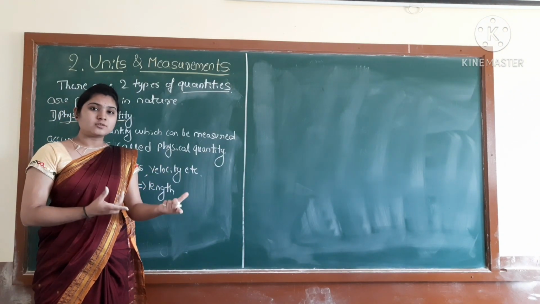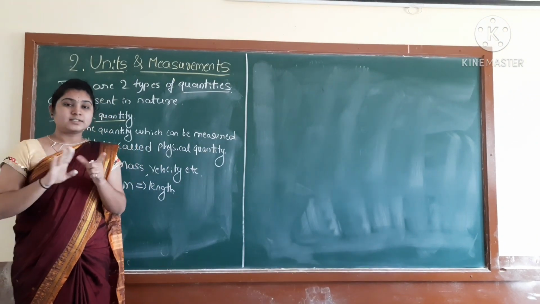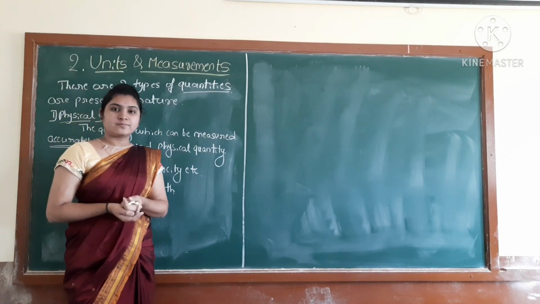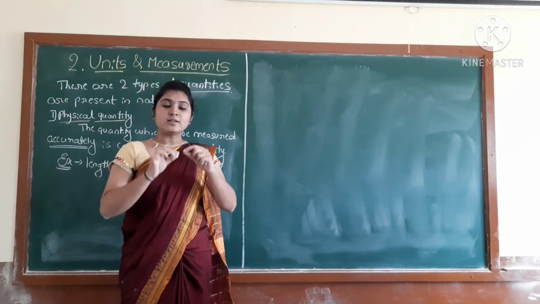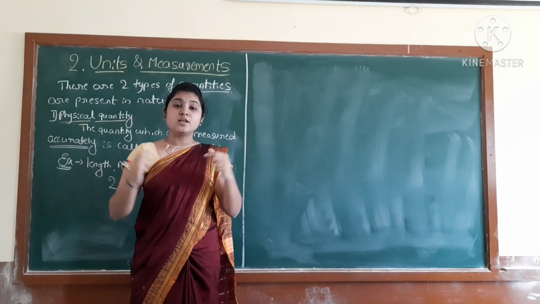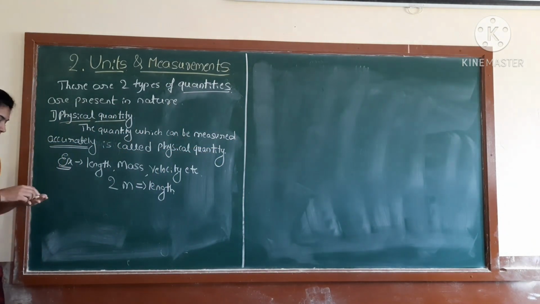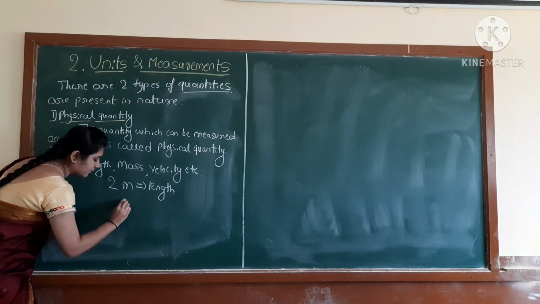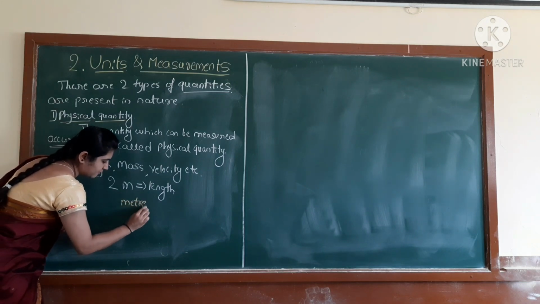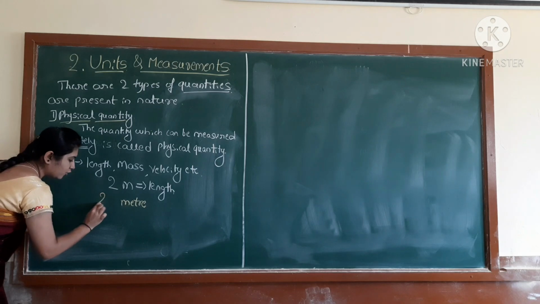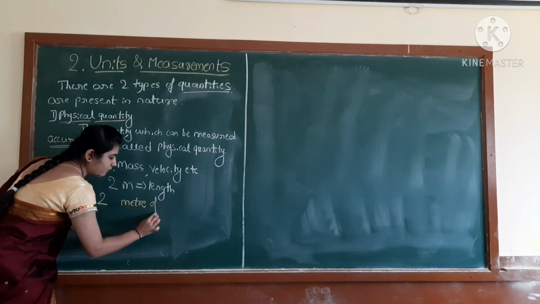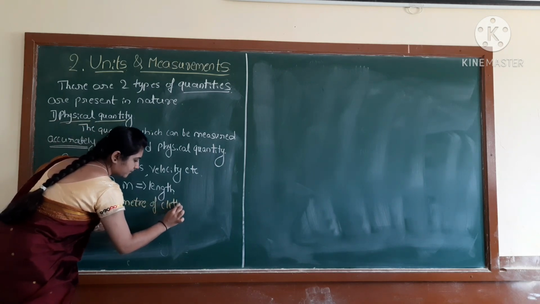The 2 cloth and the 2 meter cloth have a lot of difference, right? So here we are measuring the length with the help of what? This meter. See, meter only, correct? 2 meter of cloth.